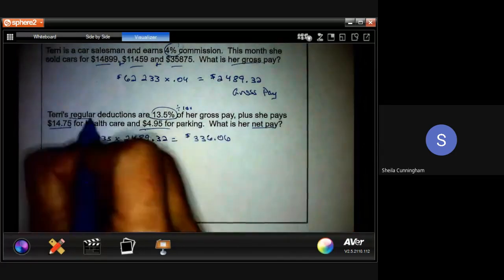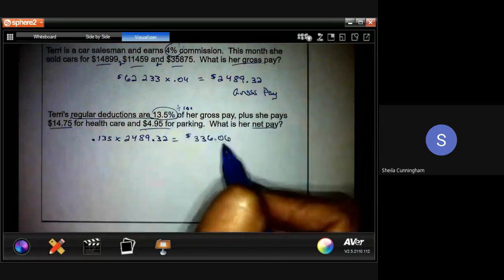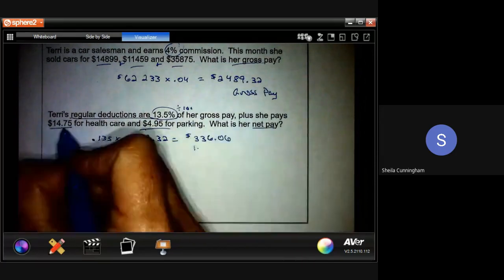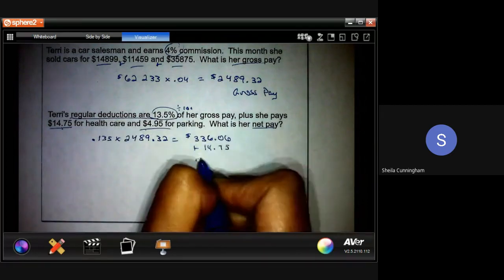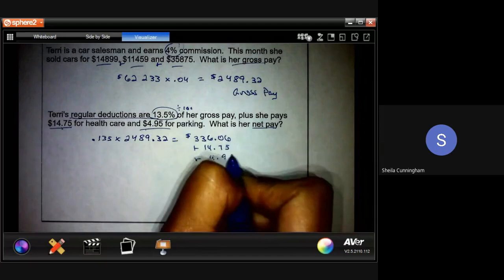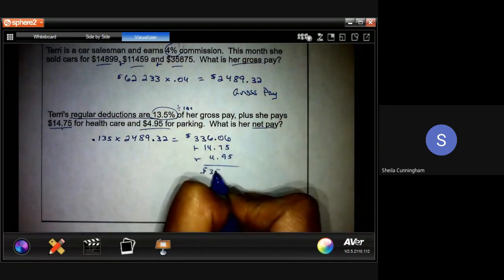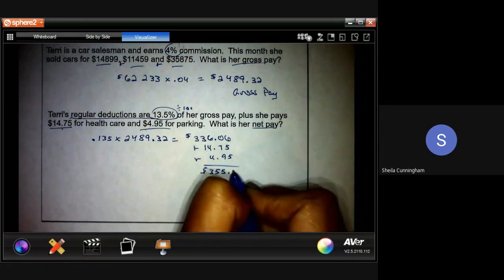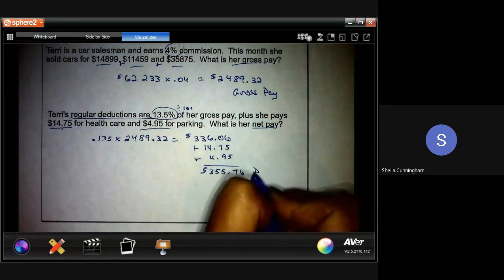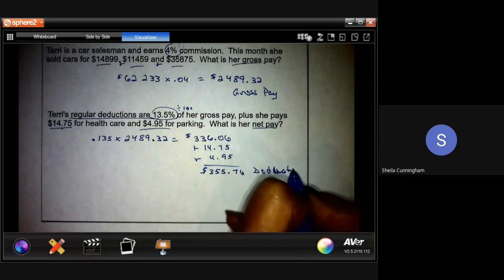So that's just her regular deductions of CPP, EI, federal tax, provincial tax, all of those pieces. Then we're going to add in her health, and we're going to add in the parking. And when we add all of those pieces in, we get that her total deductions were $355.76. That's her deductions. I think I added an extra D in there.